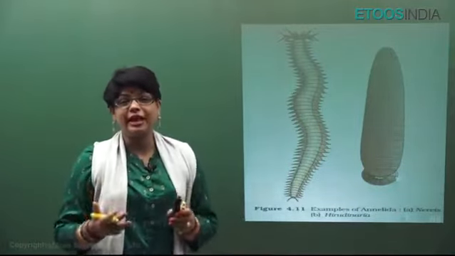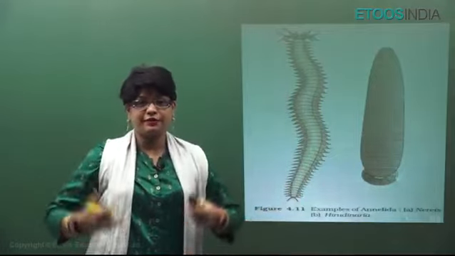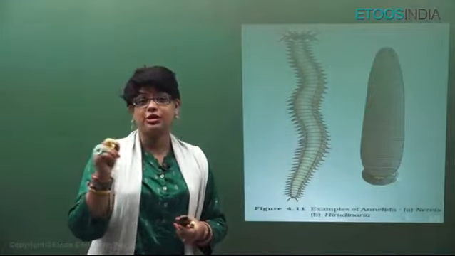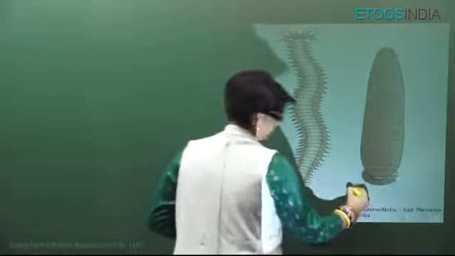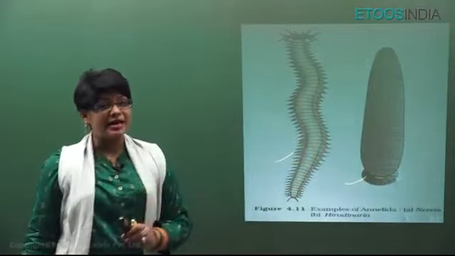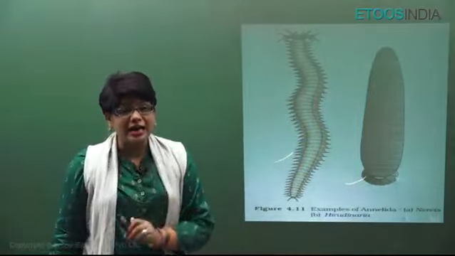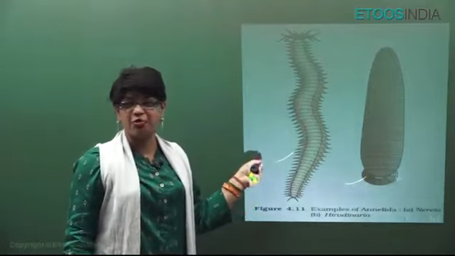They excrete out by nephridia, and respiration is through general body surface, moist skin. And students, from here closed circulatory system started, except leech, which has open circulatory system. This is Hirudinaria leech. This is Nereis. Most of them are bisexual except Nereis. Most of them show direct development except Nereis, which shows indirect development, trochophore larva.